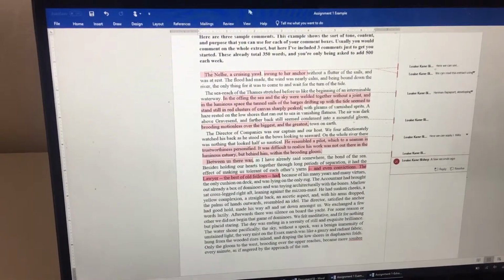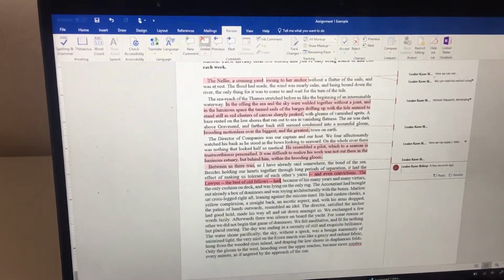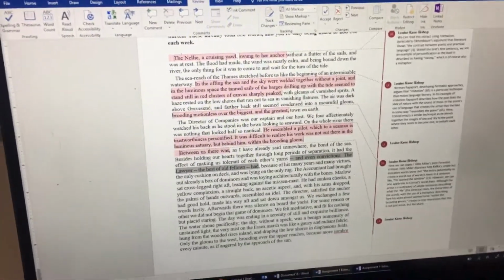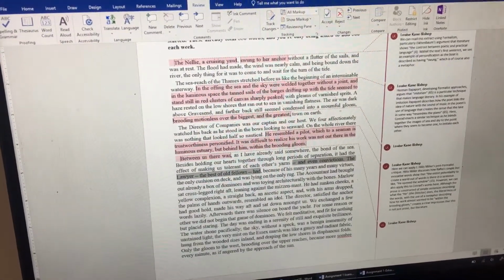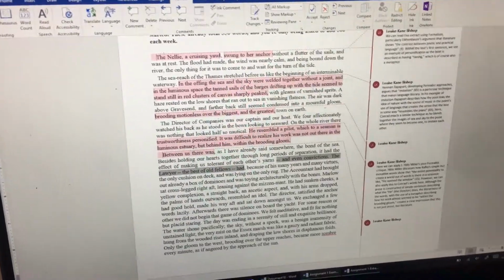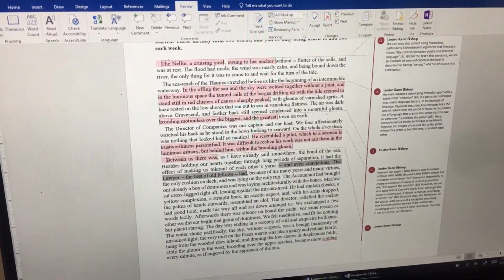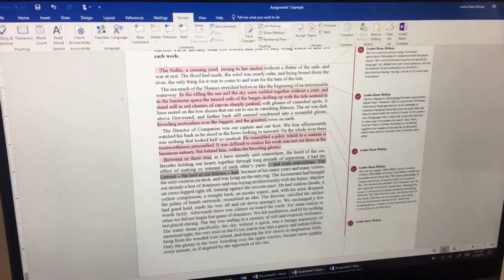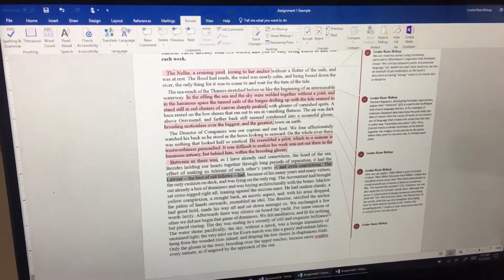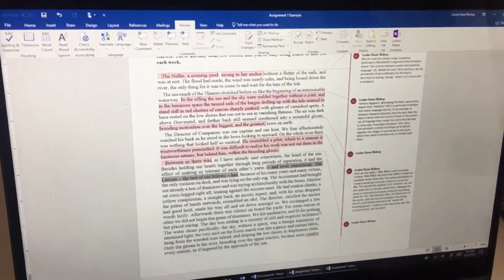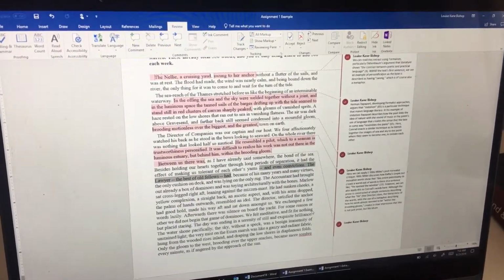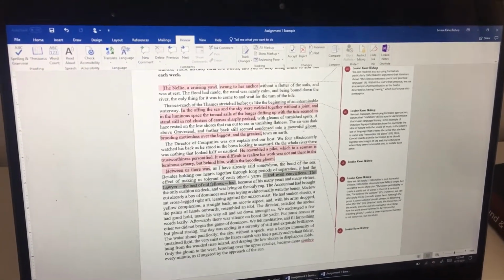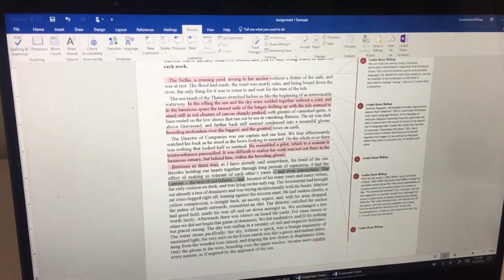And really, what you're aiming for here is to create an argument. How can you read formalism into this? I think formalism's the hardest one. It's actually easier to read literary impressionism in, and it's also easier to read feminist and Marxist ideas in. So obviously for feminism you're looking at the idea of gender, which you can do even though there aren't many females in this section. It's not just about women, it can be about men too. And then for Marxism you've got lots of stuff about the different ranks and the way that different people are seen against each other. I mean, the director here clearly has a big role.